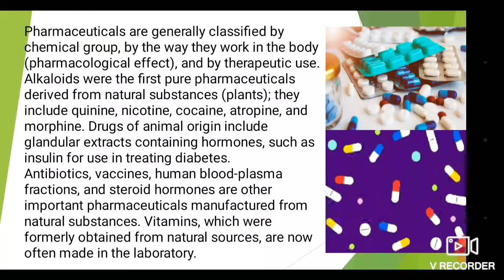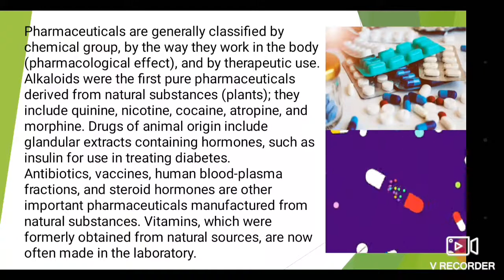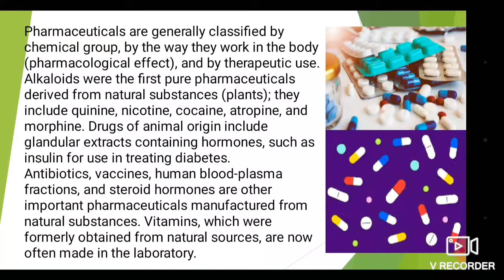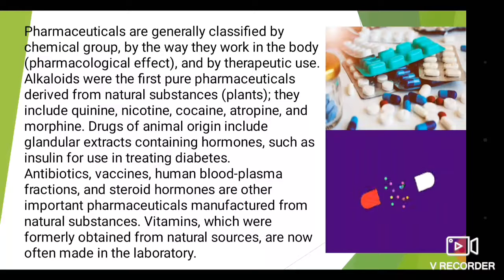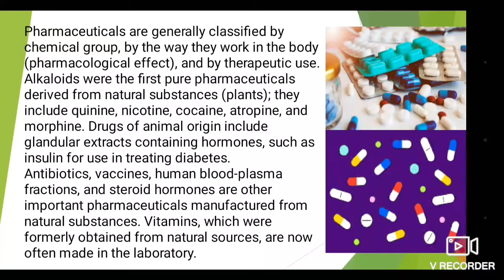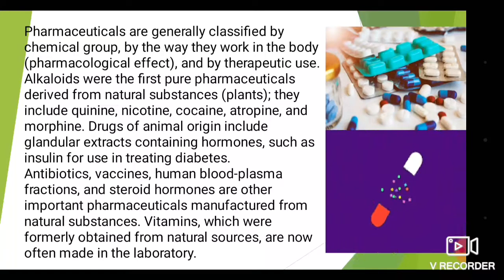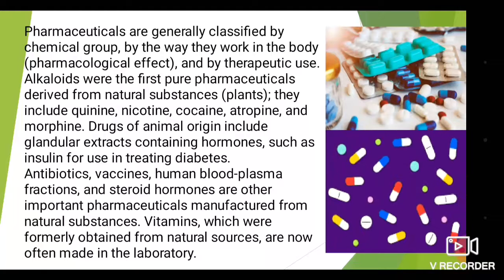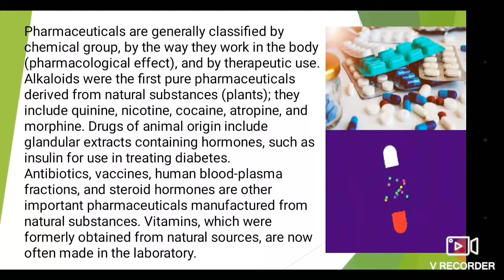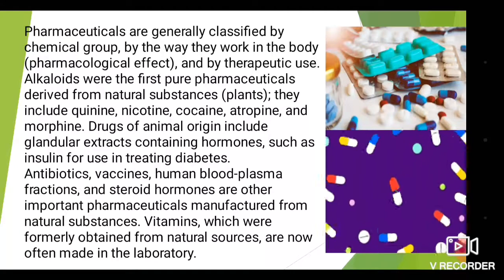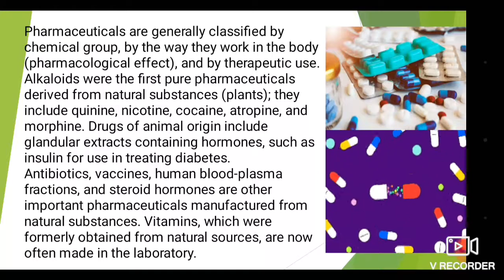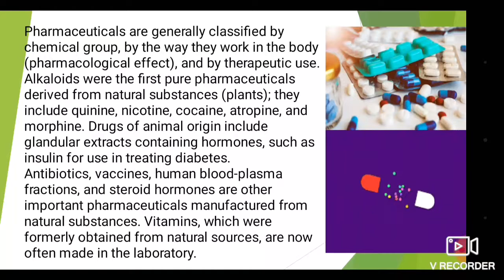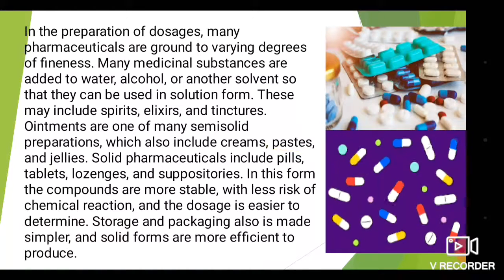The antibiotics, vaccines, human blood plasma fractions, and steroid hormones are other important pharmaceuticals manufactured from natural substances. We are able to manufacture them, and they are prepared from natural resources or natural substances. Vitamins also were formerly obtained from natural sources and are now often made in laboratories.